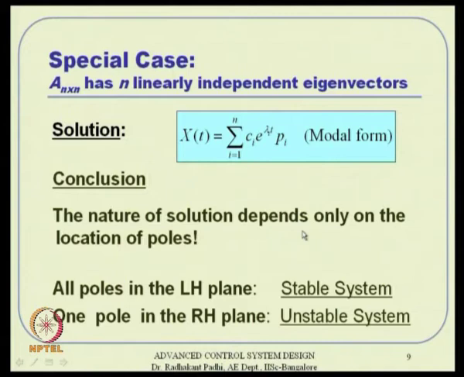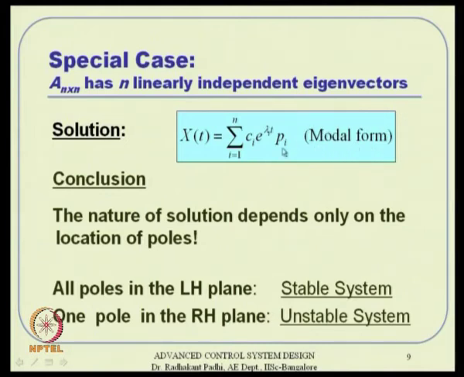Especially if you have a symmetric matrix, then we know that eigenvalues are real, and in that sense it gives even more meaning. Energies are typically positive quantities, so lambdas have to be positive for that. So, the system matrix has to be positive definite, and all sorts of things start from there. We will not digress so much on that. The whole idea is that eigenvectors are nothing but modes of the system, and hence x of t given in this form is called modal form.